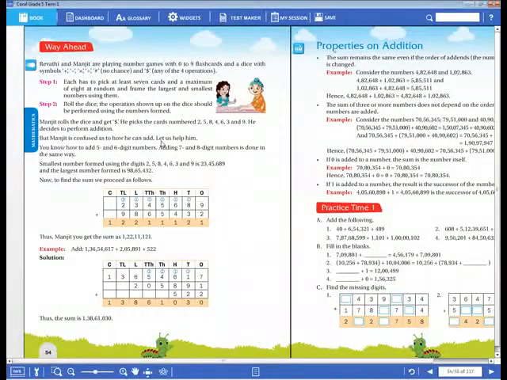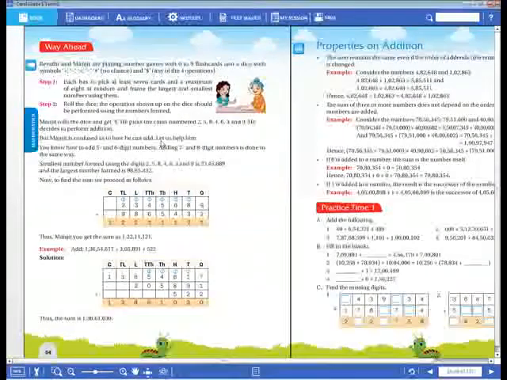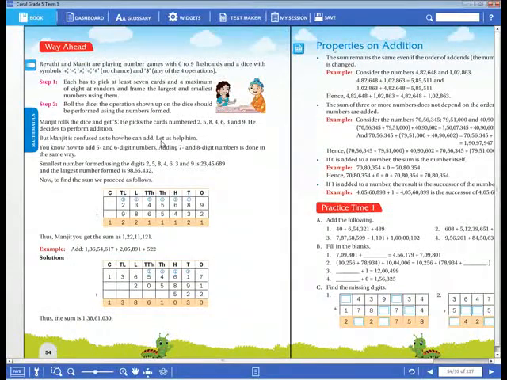Okay. Now the first one is, what is that property? Order property. ORDER. Now the second one is grouping property. What is that? Grouping property.